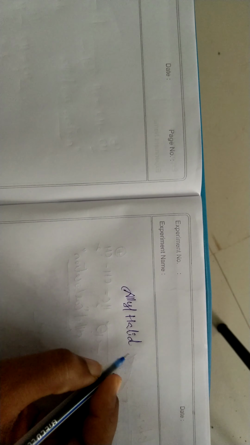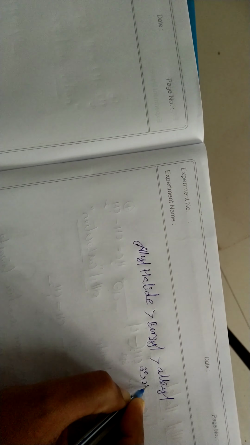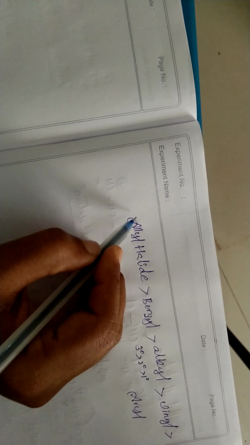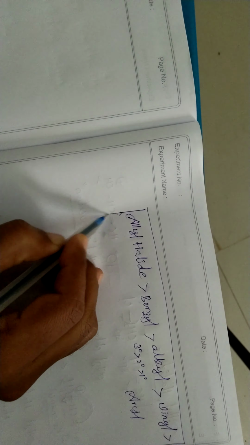Next we have benzyl, next alkyl. In alkyl we have primary, secondary and tertiary; among those, tertiary is more reactive, then secondary, then primary. Next we have vinyl, and lastly aryl. So this is our reactivity order.